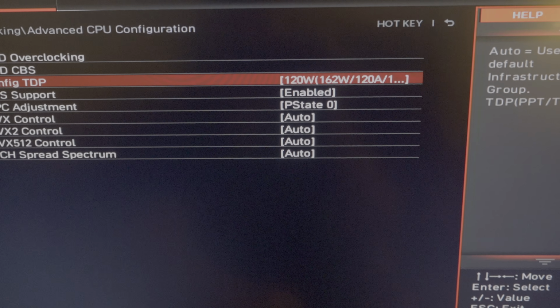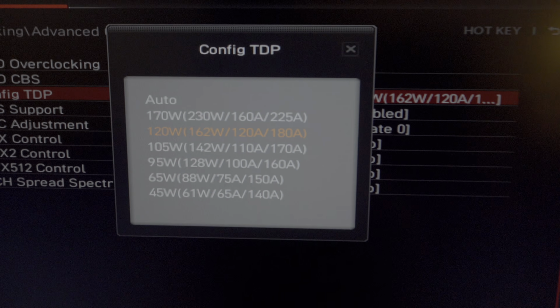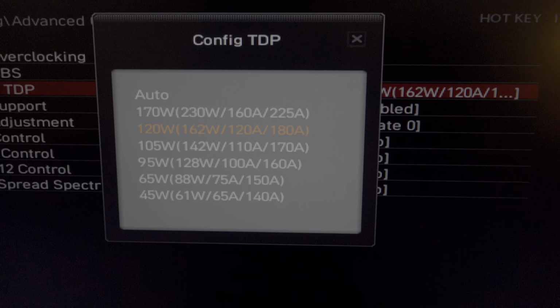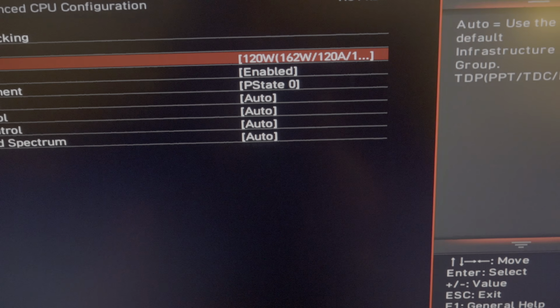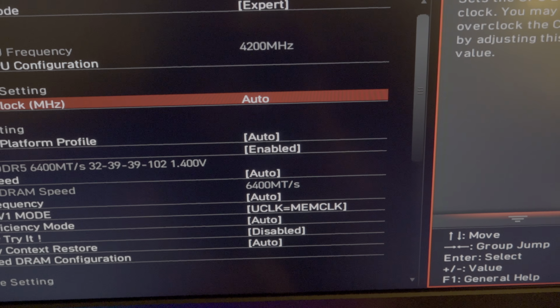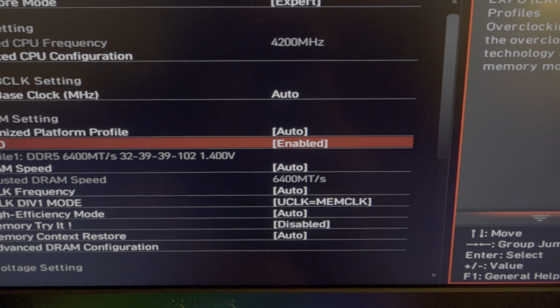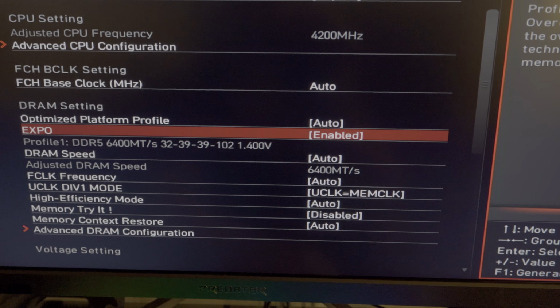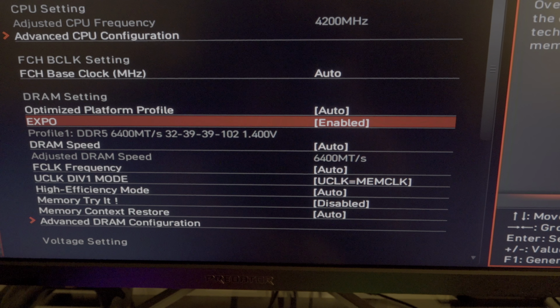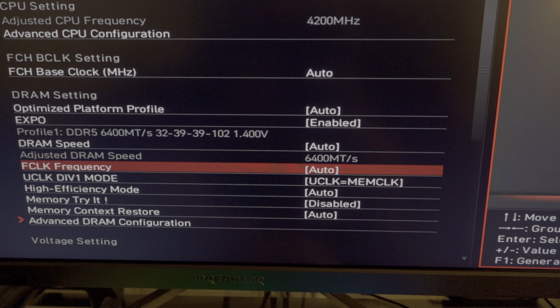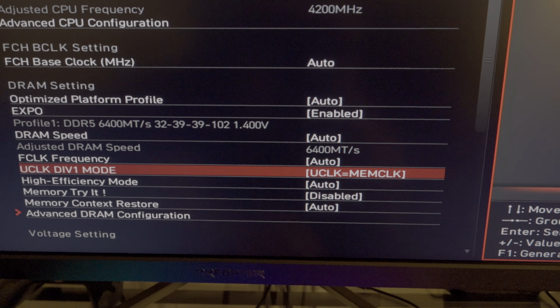The power limit, I have it at 120 watts. There is a higher option, but I'm just going to keep it at where it's at because I'm happy with the performance and cooling temperatures with that setting there. Expo memory is enabled, like I'm running a G.Skill DDR5 6400 mega transfer memory, and we are set to 6400 megahertz.